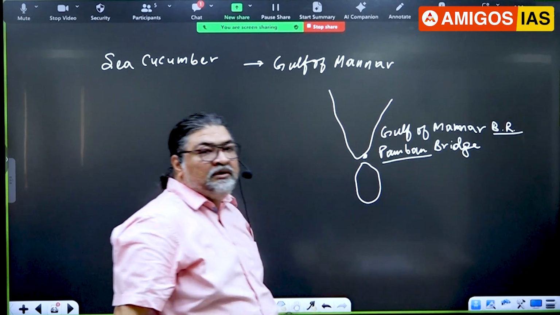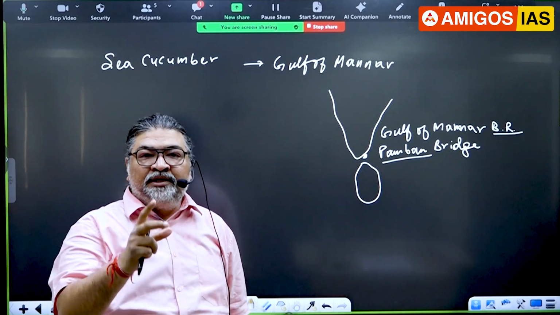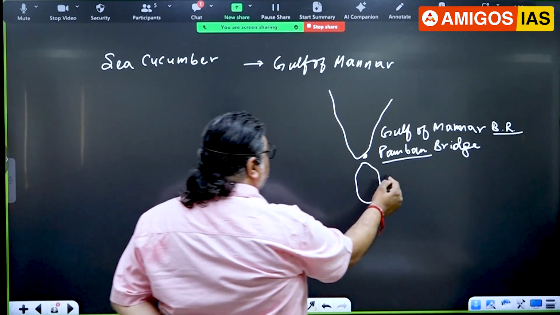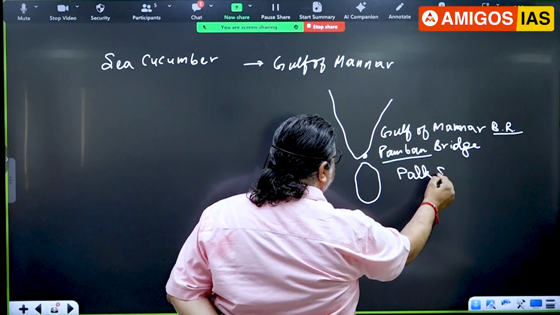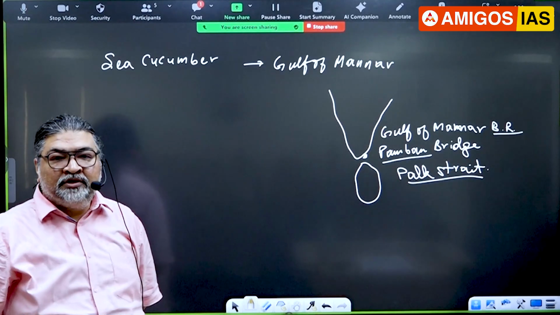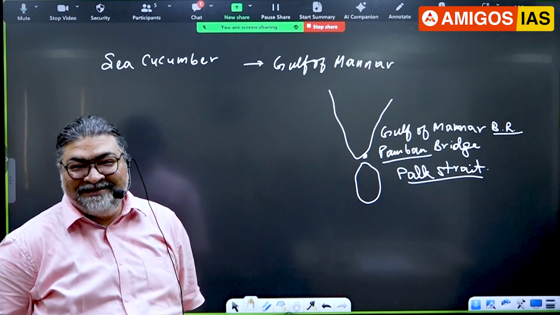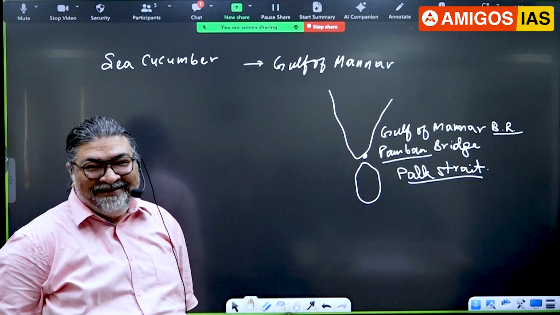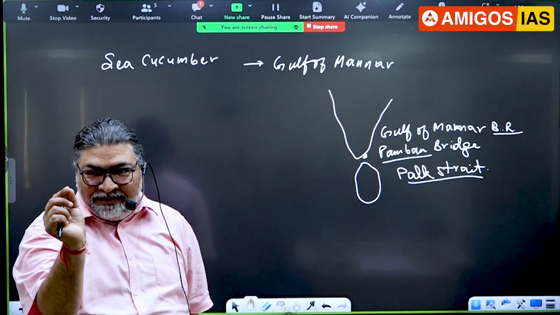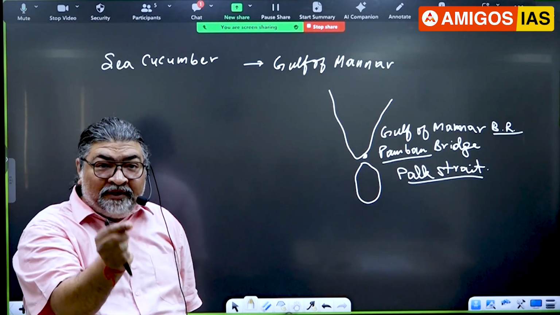BR, biosphere reserve. Like today we'll discuss that. We have 18 biosphere reserves in India, and out of 18, one of the very important ones is the Gulf of Mannar, what we call Palk Bay, Palk Strait. See, you have to connect the current affairs in that way. And recently there is a dispute going on between India and Sri Lanka. Which is the island? Kachchatheevu Island, there is a dispute. So there are islands also, small, small islands which are part of the Gulf of Mannar. And the Gulf of Mannar is ecologically very important.